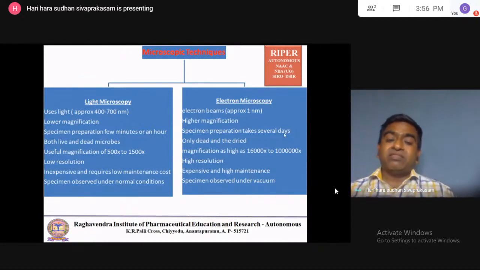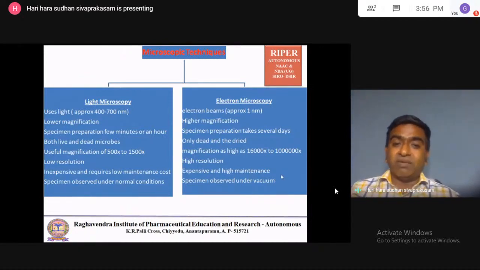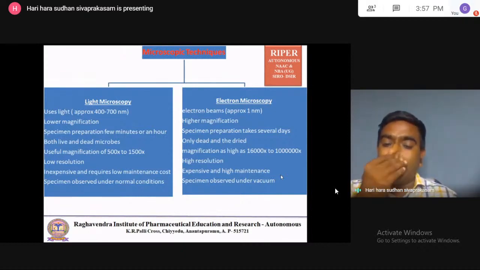Do remember, this is one of the important questions. Live organisms can be observed only in light microscopy. In light microscopy there are different types, which we'll see later. But commonly speaking, of electron microscopy and light microscopy, live organisms can be observed only in light microscopy. There is no chance that live organisms can be observed in electron microscopy.